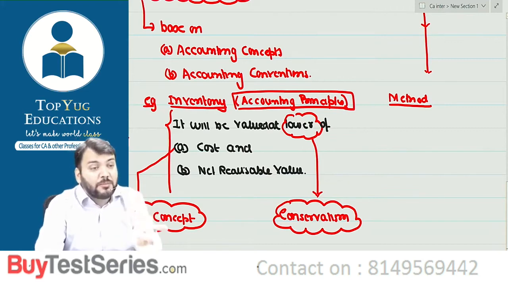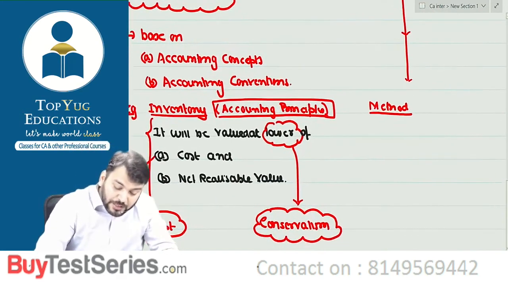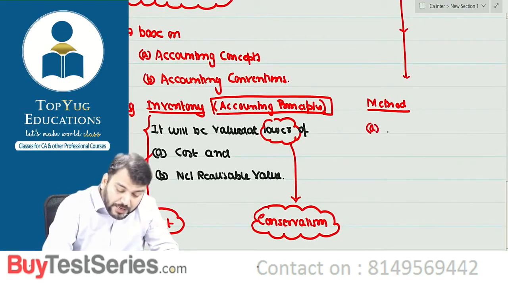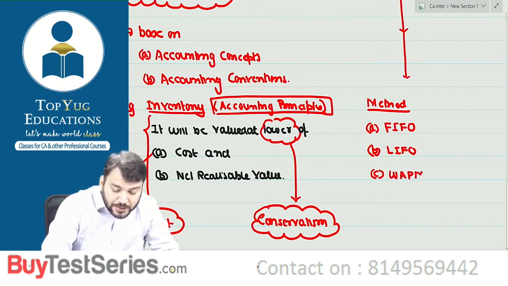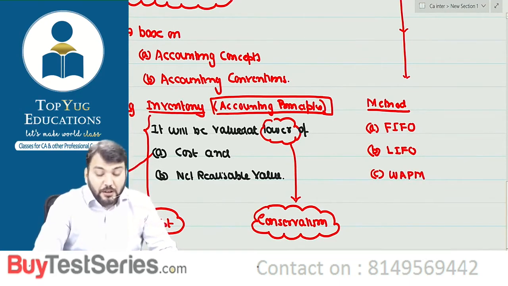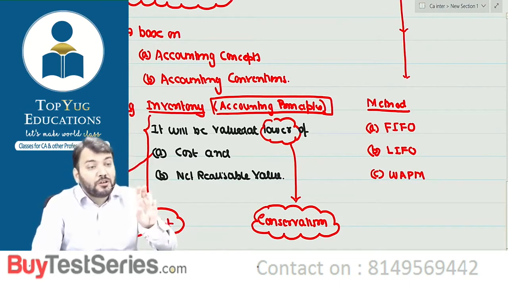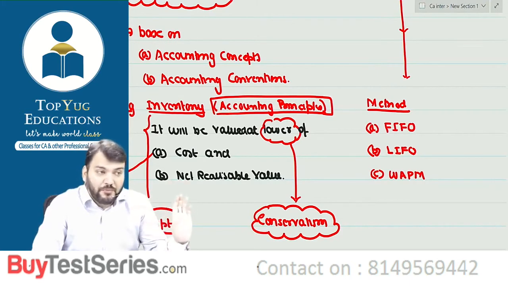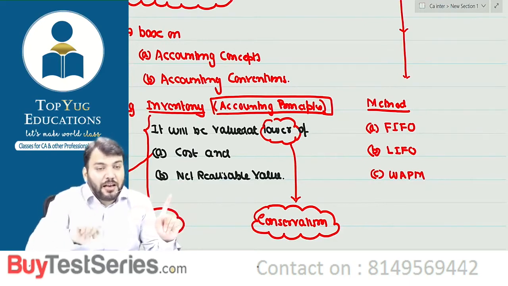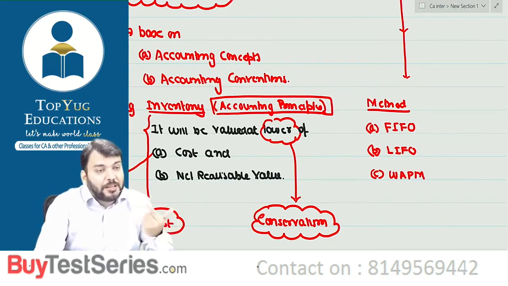The determination of cost is based on methods: point A, first in first out method; second, last in first out method; and third, weighted average price method. So there are many methods to find out the cost price of inventory. I think you have done this in the inventory chapter of CA Foundation.